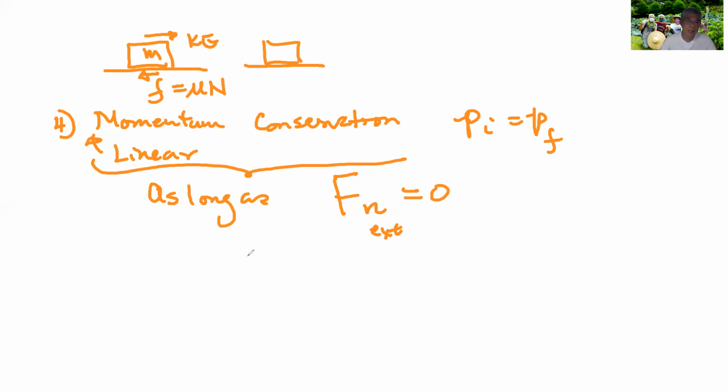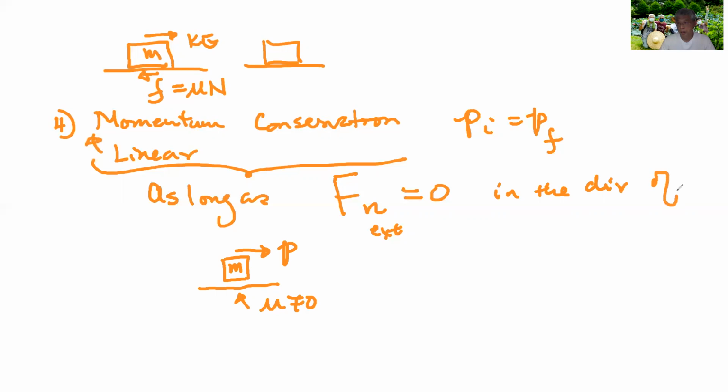Let's say I have a system with a mass like this, and you have friction here, mu not equal to 0, and I have my P here. This is not conserved, because I have an external force in the direction of my momentum.